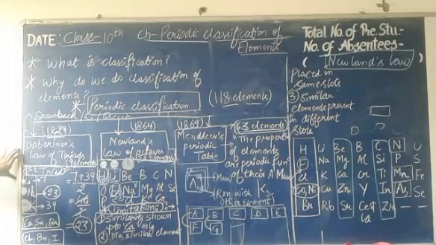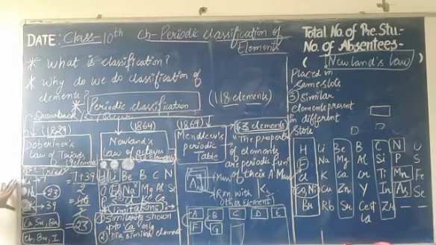The first one is Dobereiner's law of triads. Dobereiner is the name of a scientist, after whom the triads got their name. He classified the elements on the basis of increasing order of their atomic masses into sets of three elements, which he called a triad.